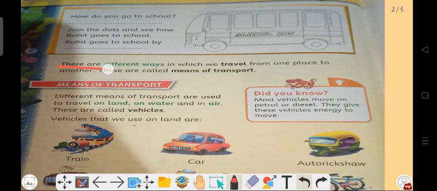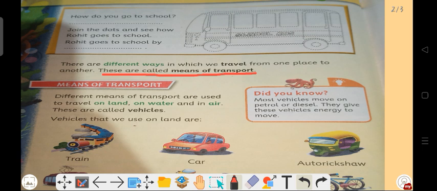There are different ways in which we travel from one place to another. So there are different ways through which we can go from one place to another place, and these are called means of transport. The different ways through which we can go from one place to another place are known as means of transport.